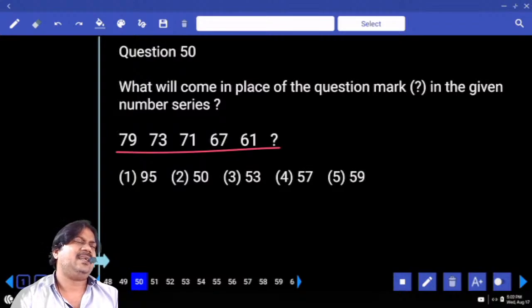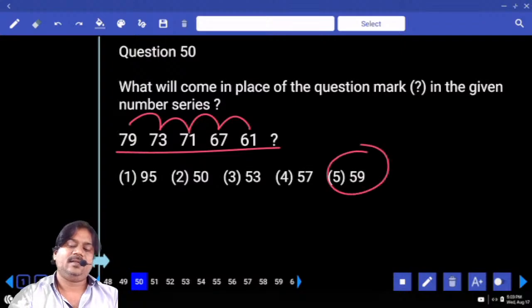We can easily recognize those numbers, which are not in a proper increasing or decreasing order. So clearly these numbers are in the form of primes. Consecutive primes, isn't it? Which is the next prime number as per the series? 59. Right. Thank you.